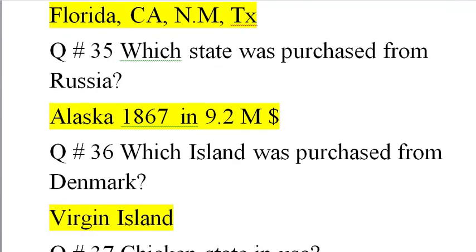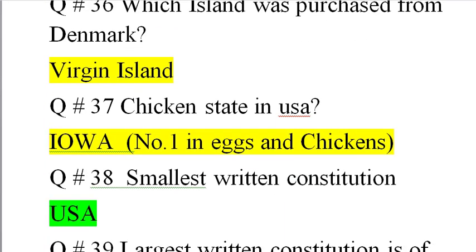Question number 35. Which state was purchased from Russia? So this is Alaska, 1867 in the amount of $9.2 million. Question number 36. Which island was purchased from Denmark? An island also was purchased from Denmark. America purchased it. It is Virgin Island. This island is near Puerto Rico in the Caribbean Sea.